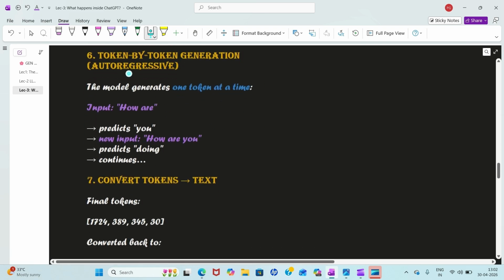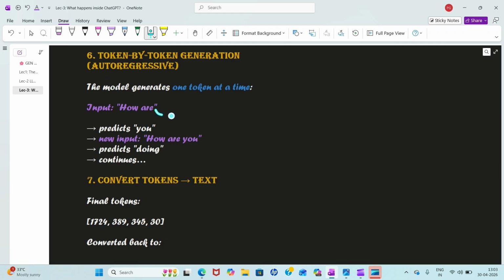So, like for the auto regression part, which I told you, how are you, I got this how are you, so my input will be how are you. Next input is this. Now I will get doing as my output. So I have only in the starting given these two tokens, how are, and now I am having the output as how are you doing.